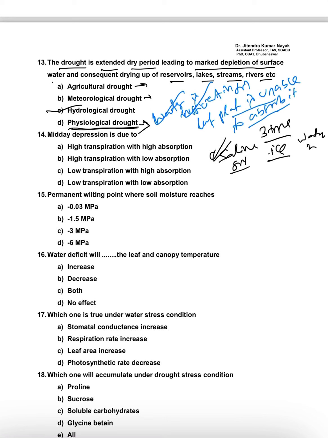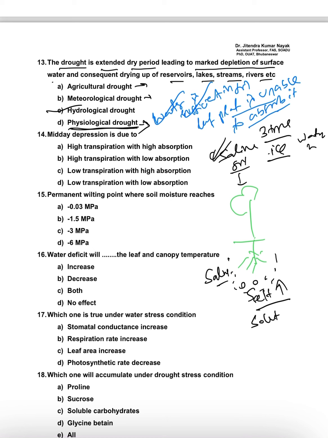Basically saline soil is more important. Suppose this is the plant and this is the root system, and this is the saline soil. Saline soil means the salt concentration in the soil system is very high. Salt means the solute concentration is very high, and then the osmotic pressure is very high.